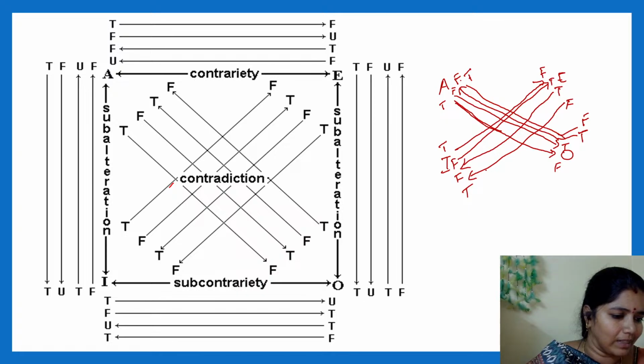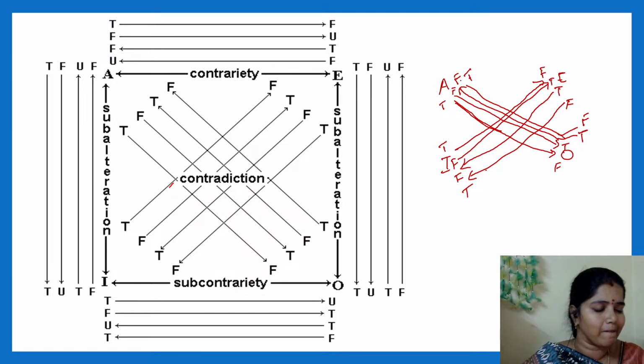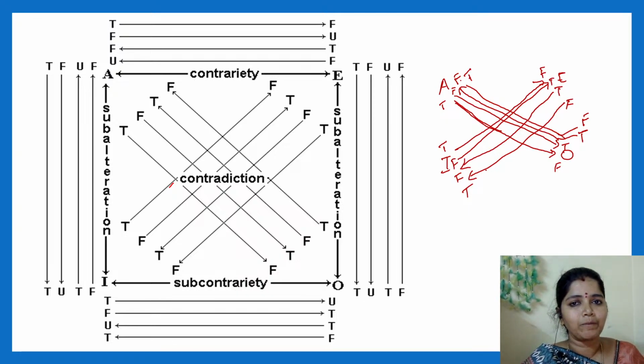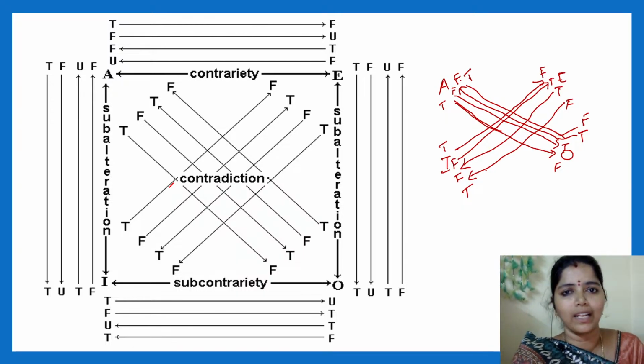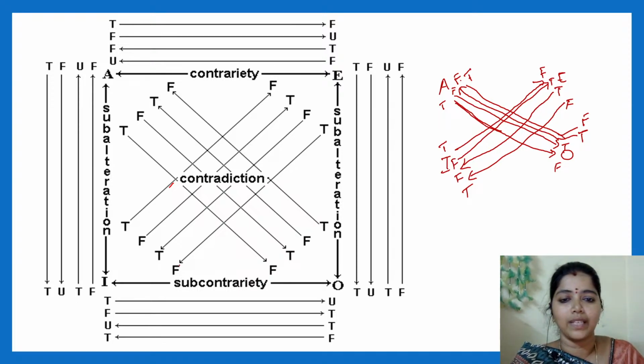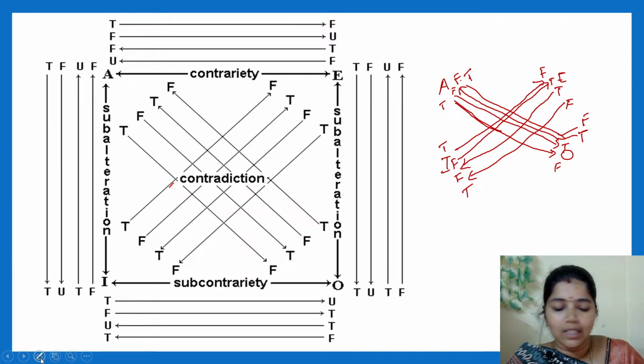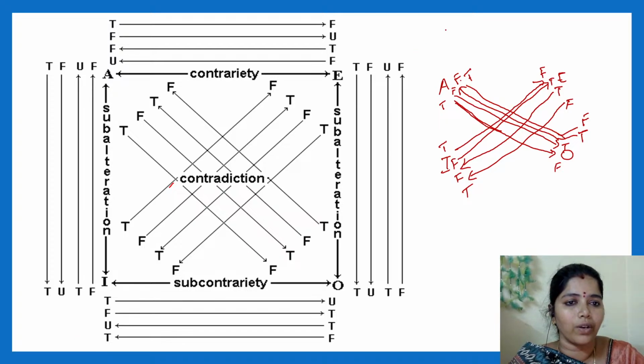Contradictory is easy. If you are done with this diagram, again I am telling you, 2 marks confirmed. You will be getting a question from this topic. Clear? Now this is contradictory.